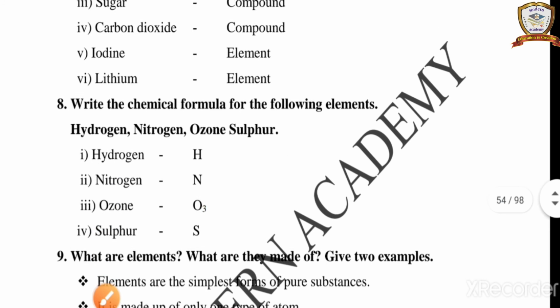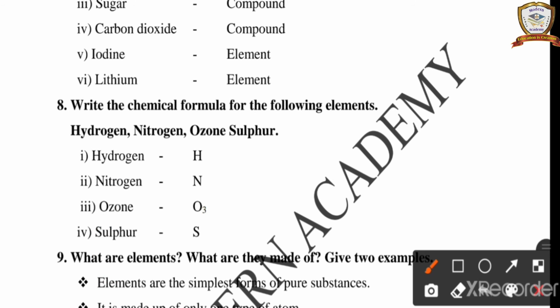Next question, write the chemical formula for the following. Hydrogen, symbol is H. Nitrogen, N. Ozone means O3, sulfur means S.